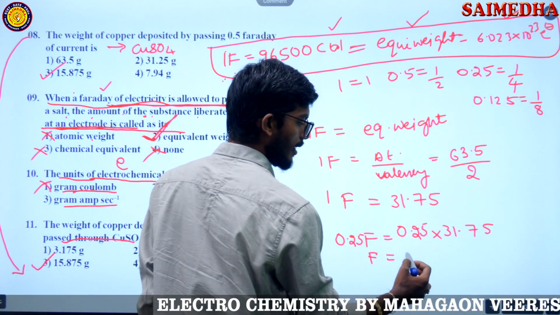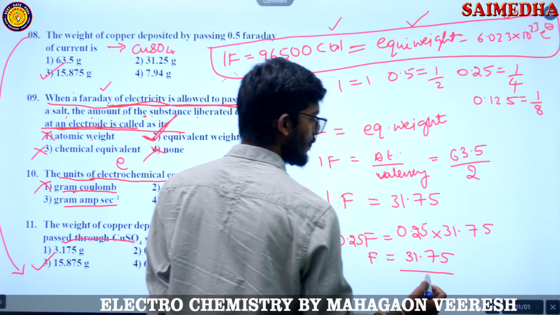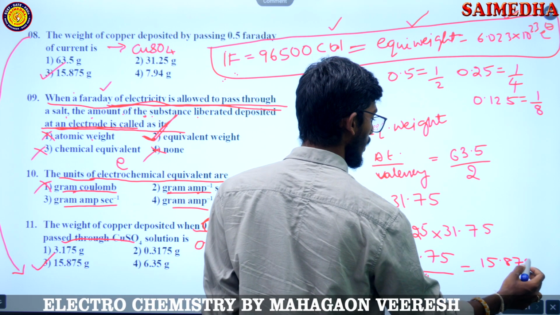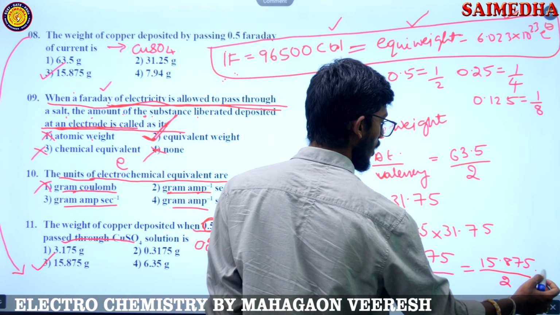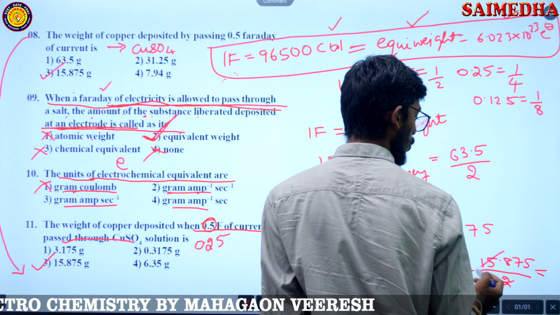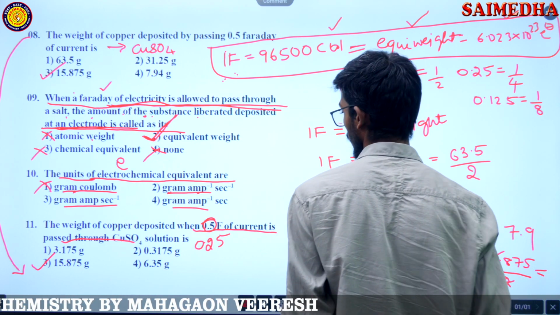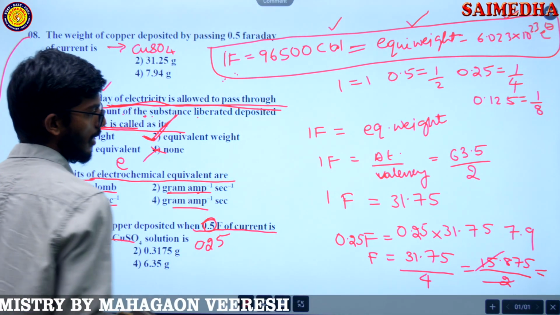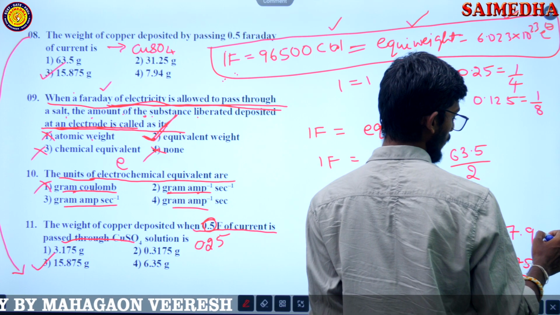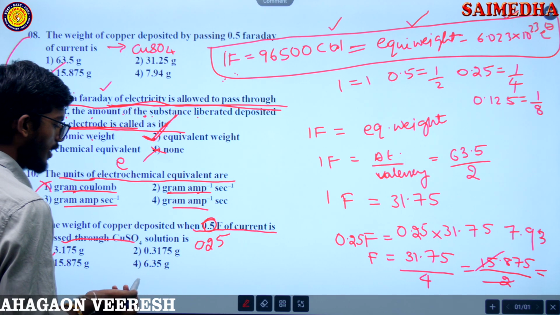So take 31.75 divided by 4, which is equal to 15.875 divided by 2. Now again divided by 2, what are you going to get? 7.93, some change. Is there an option?